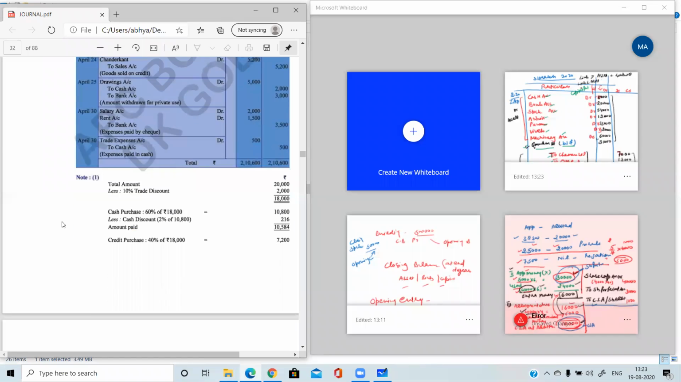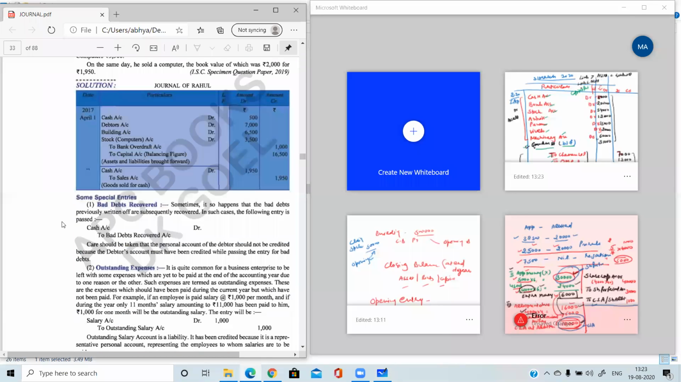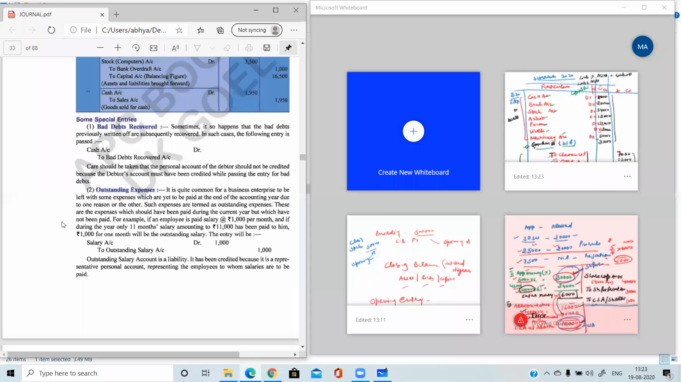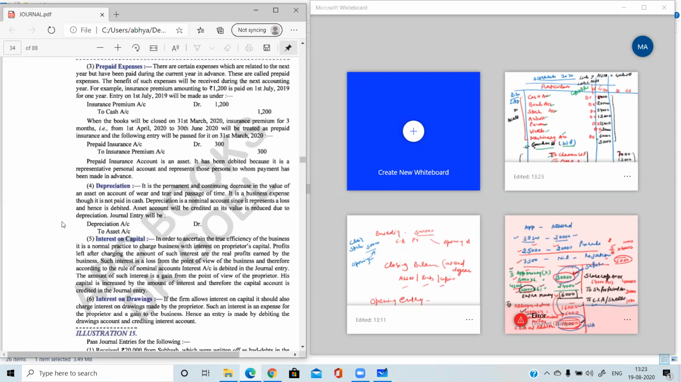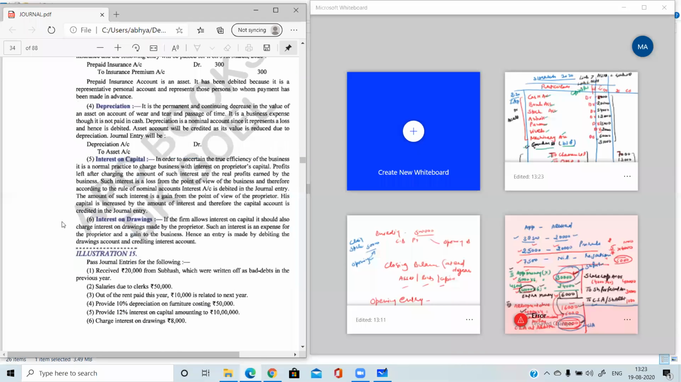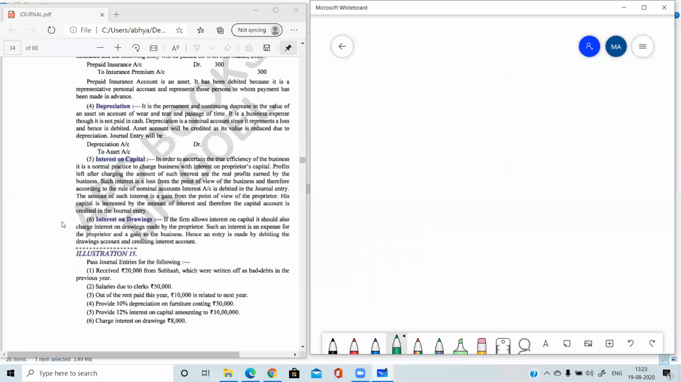Then the next entry is the purchase and sale of asset entries. Today we will be doing... Then bad debts recovered, we have already done. Outstanding expenses also we have done. Prepaid expenses also, depreciation, interest on capital. One entry is left here, that is the interest on drawing. Just write the special entry, interest on drawing.